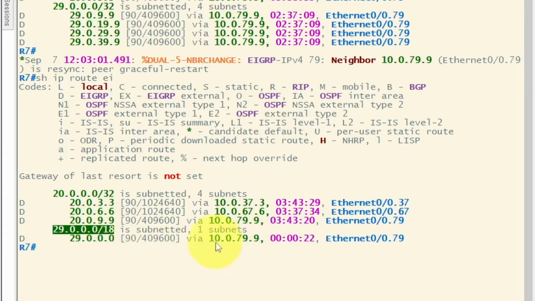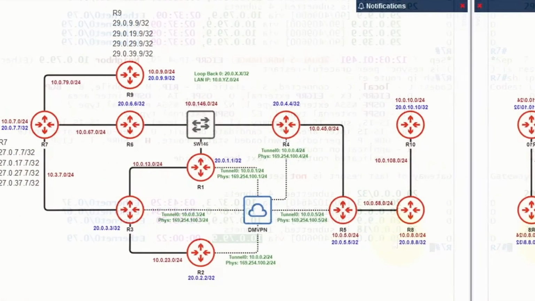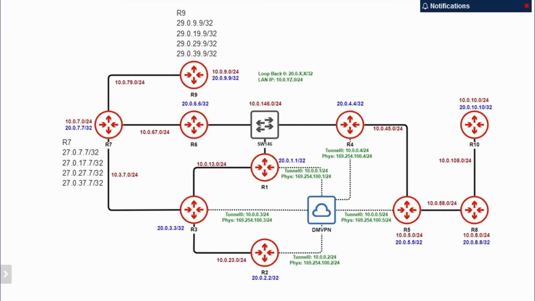It's coming from the same address as before, but instead of 4 addresses, we're only getting 1. Okay, that was the easy configuration for classic mode.